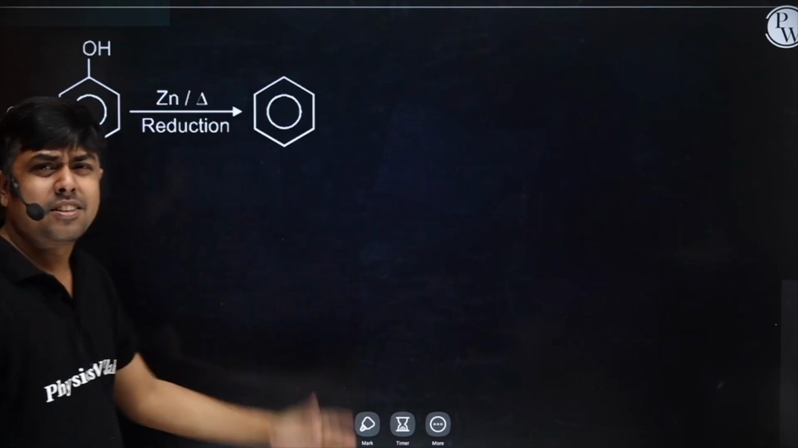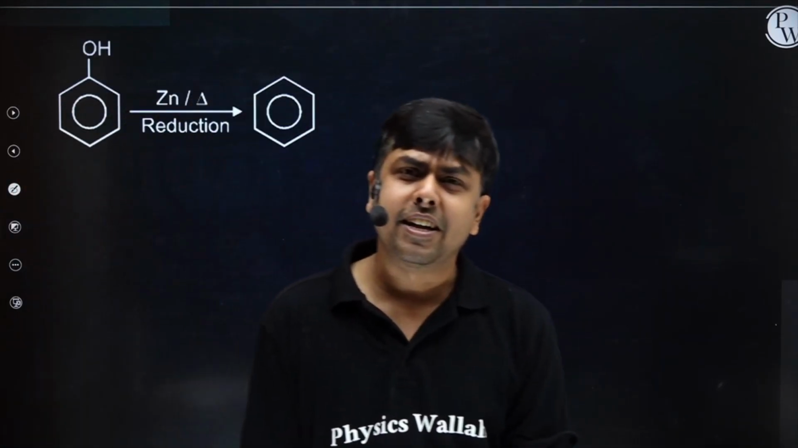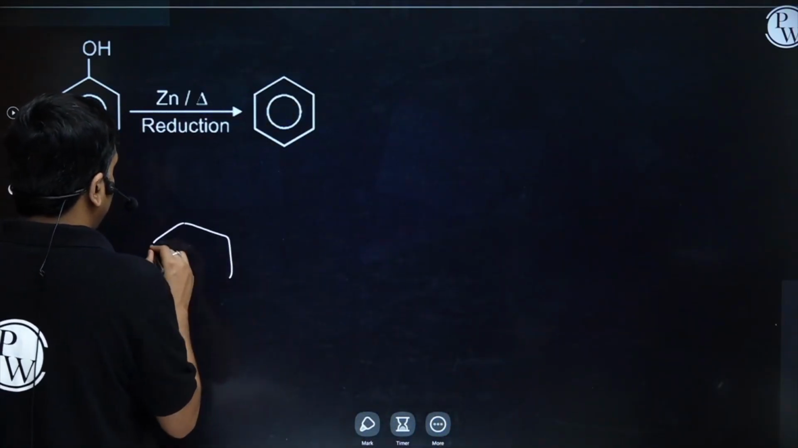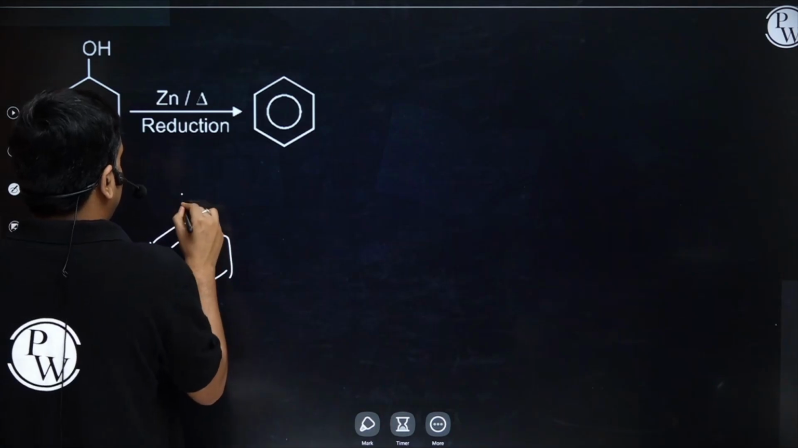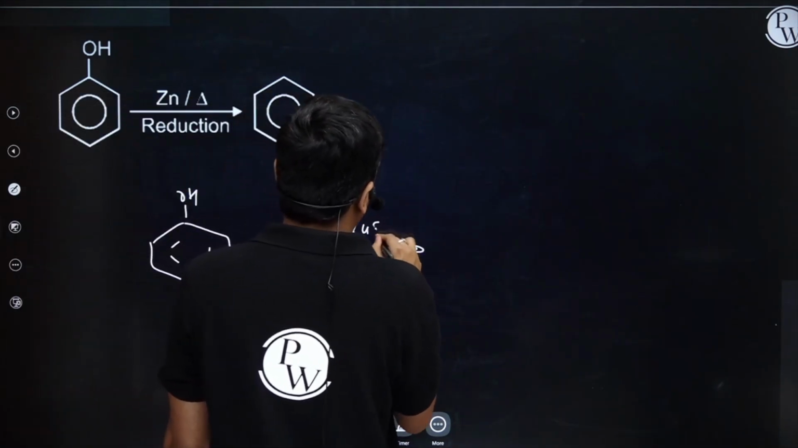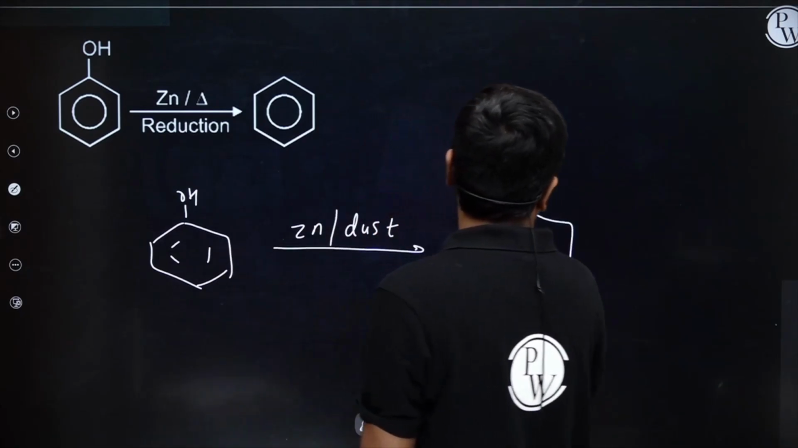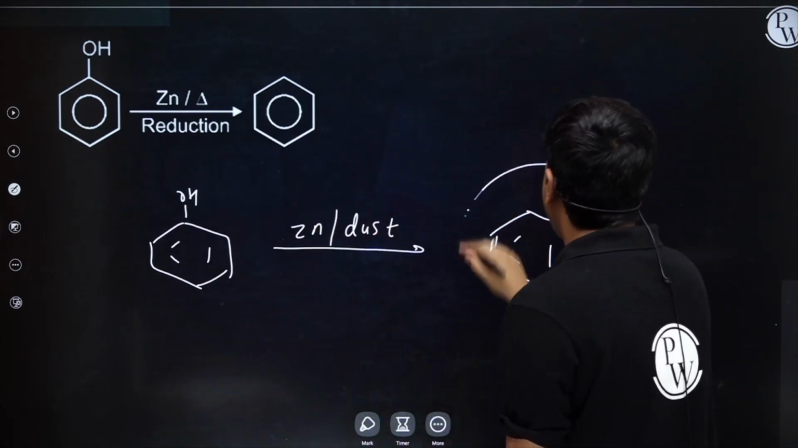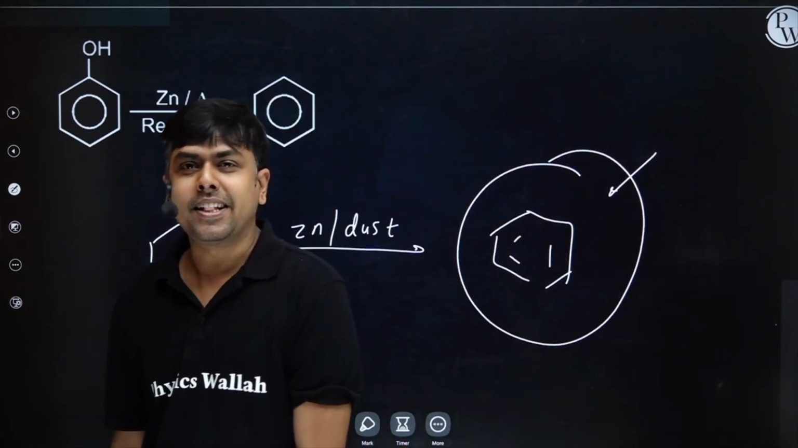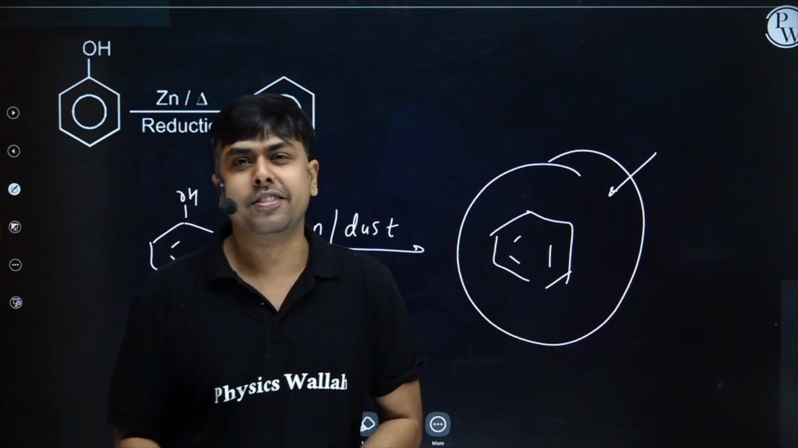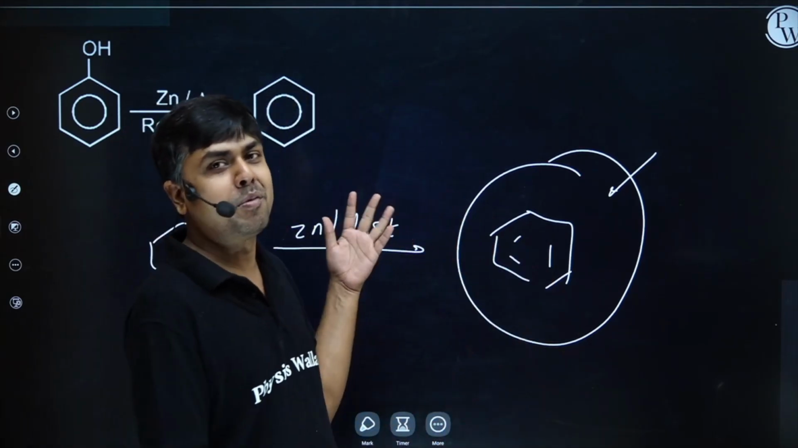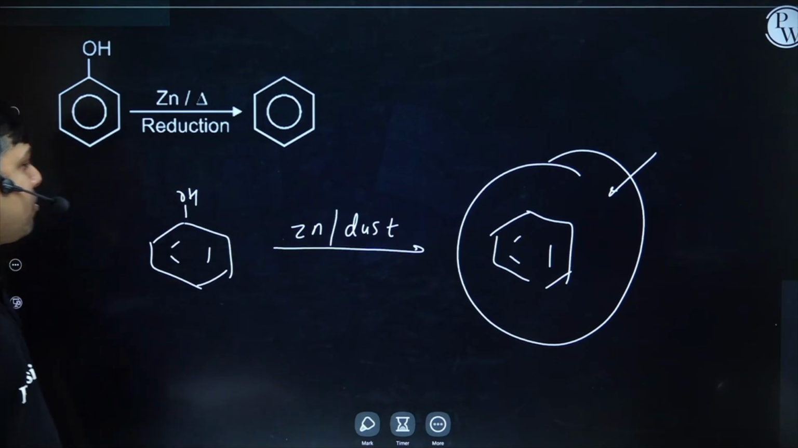The next reaction, phenol treated with zinc dust. Simple, remove OH. Phenol treated with zinc dust. You simply need to remove this one and form benzene as the final product. Am I clear? So phenol on treatment with zinc dust gives benzene, the easiest reaction of entire organic chemistry, right? Shall we move ahead?